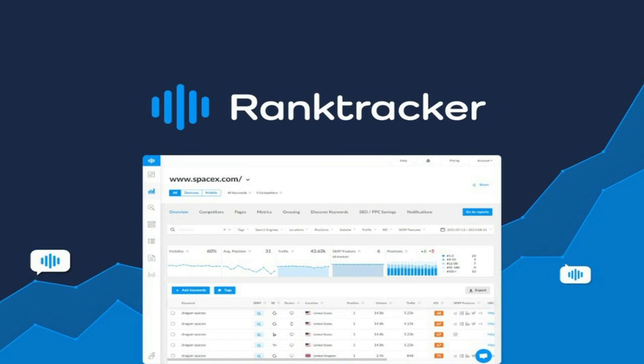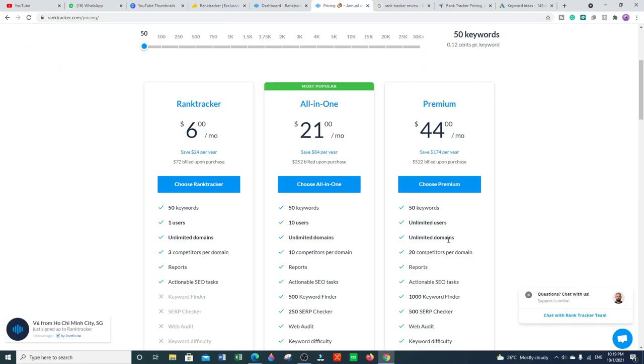If you wanna buy this tool, you can buy it directly from the Rank Tracker official website, where they give you a subscription on a monthly basis. $6 monthly, $21 monthly, $44 monthly, and on average about $49 per month you have to pay for this tool. They do not have a free version, but they offer a free trial so that you can understand their tool and get comfortable with it.